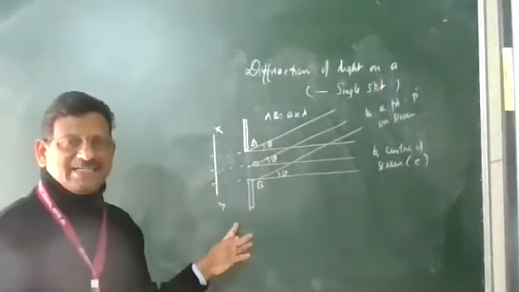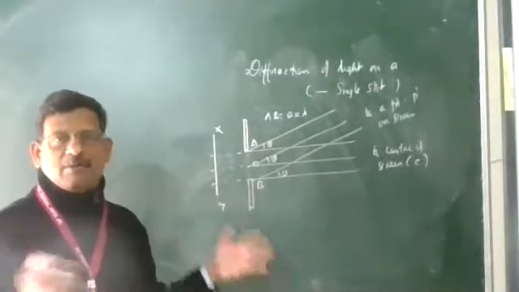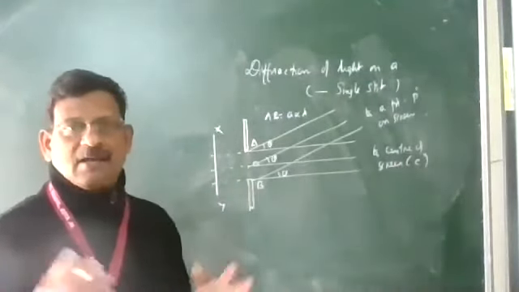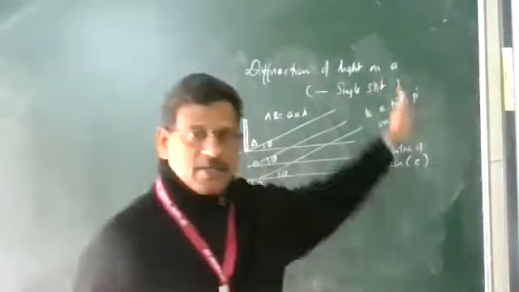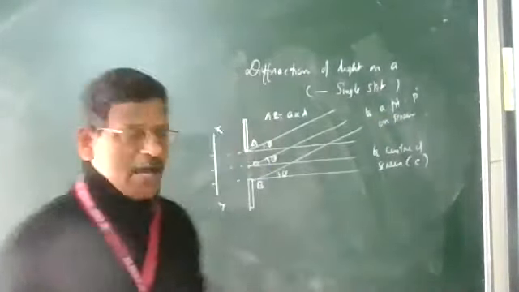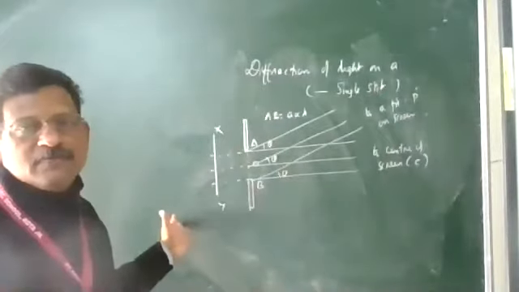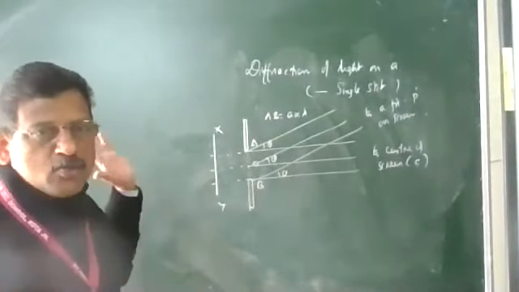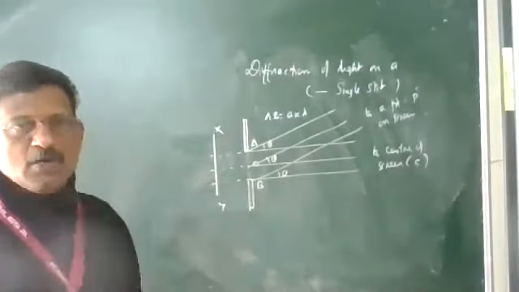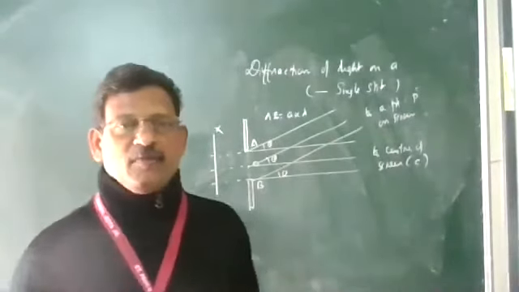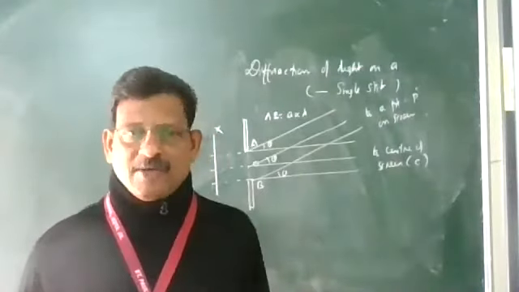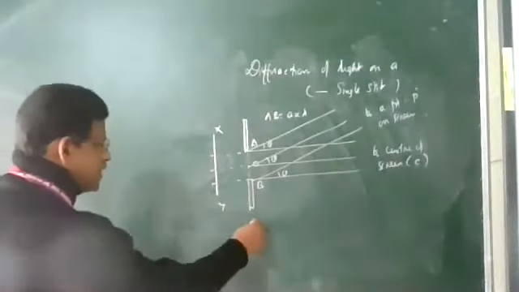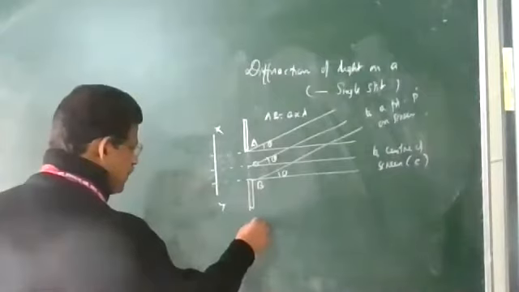So we want to get this experimental arrangement in the laboratory. How can you arrange this in a laboratory? Laboratory arrangement. That means a screen should be there, you can see on the screen. And usually you get a plane wavefront. Usually we get a plane wavefront when the source of light is very far. But in the laboratory, you can get a plane wavefront if you place a monochromatic point source at the focus of a convex lens.